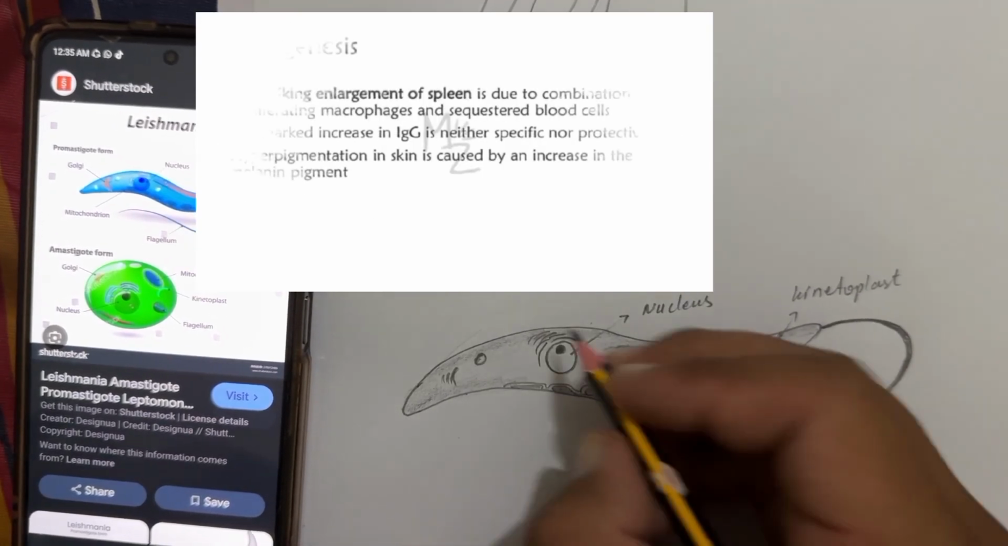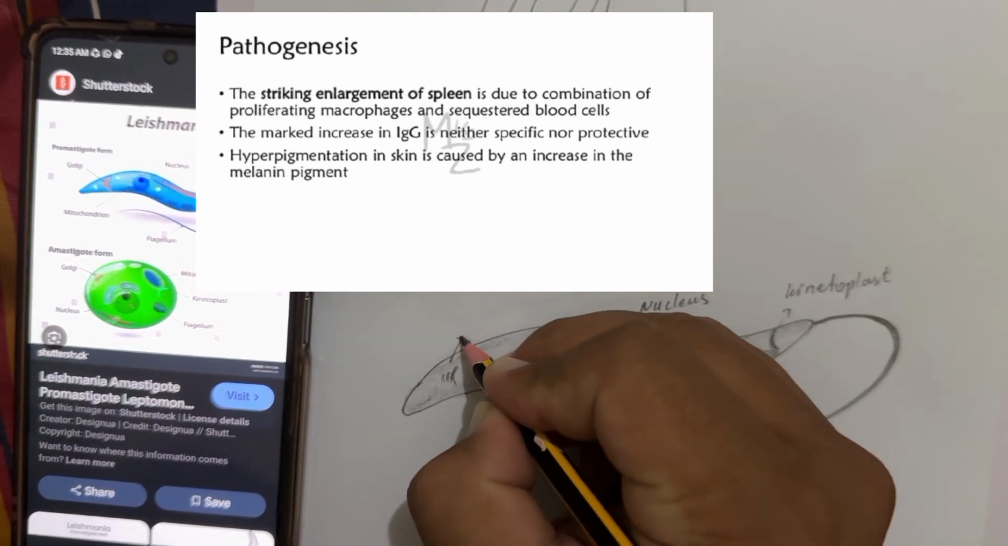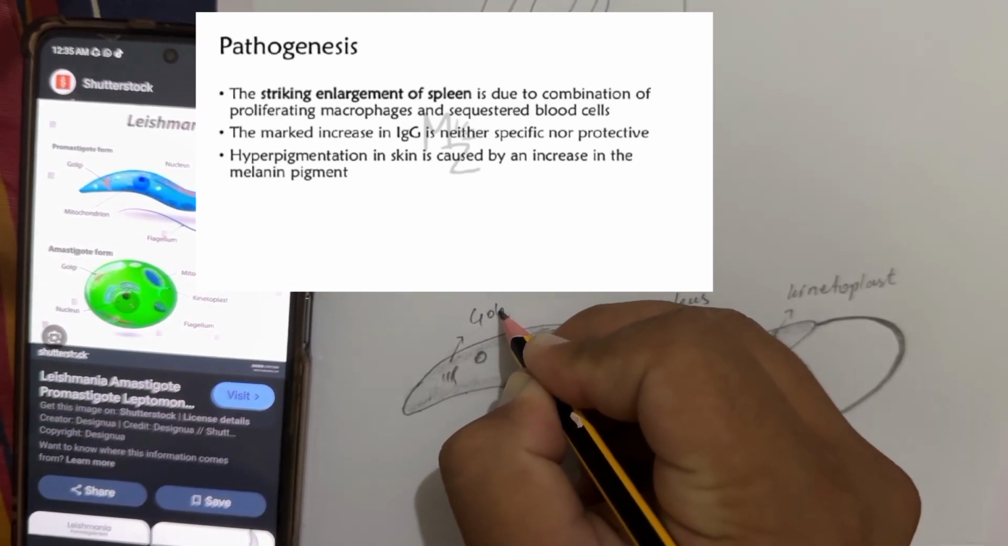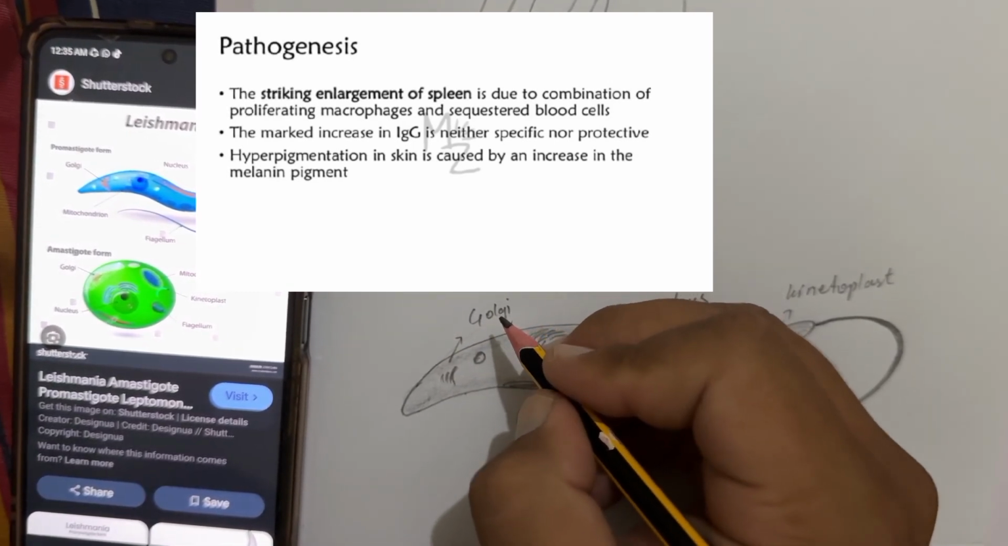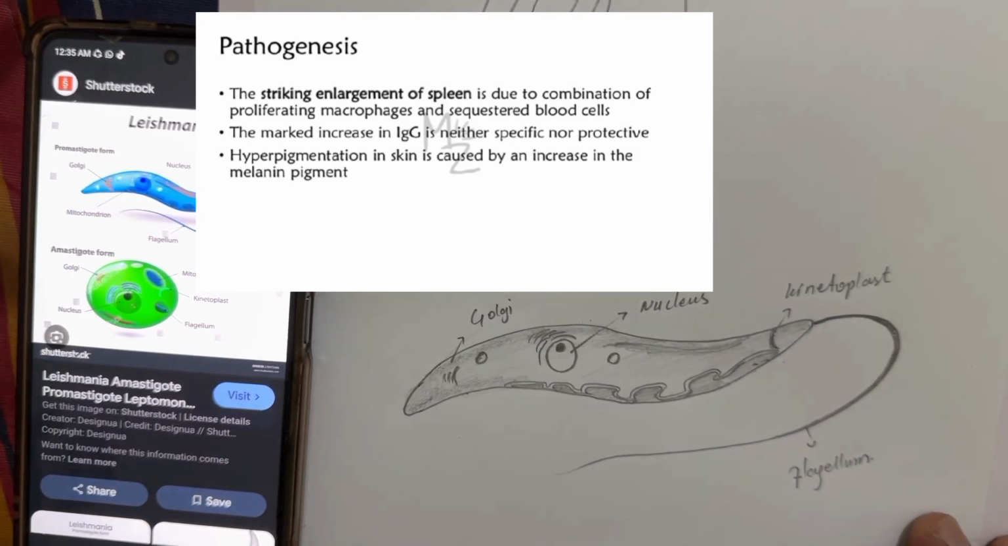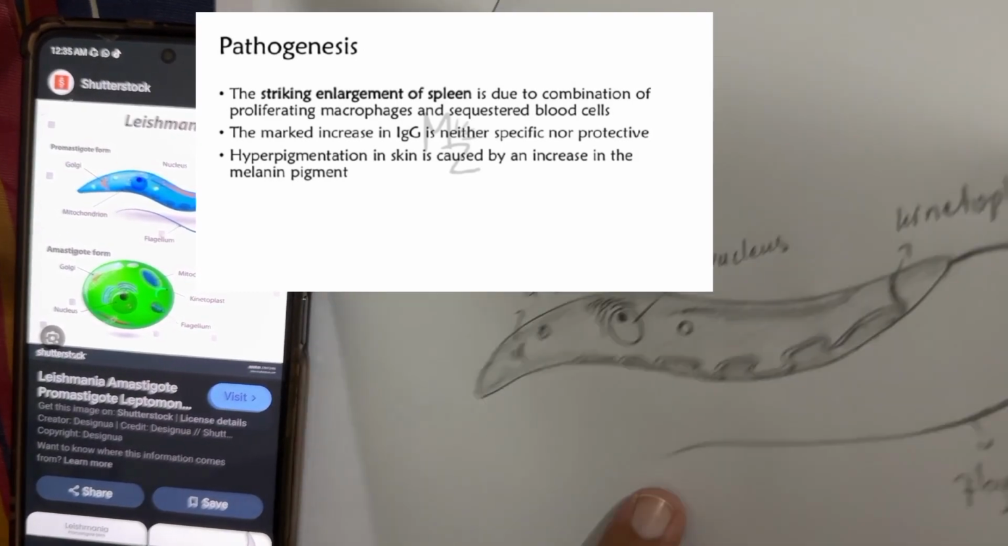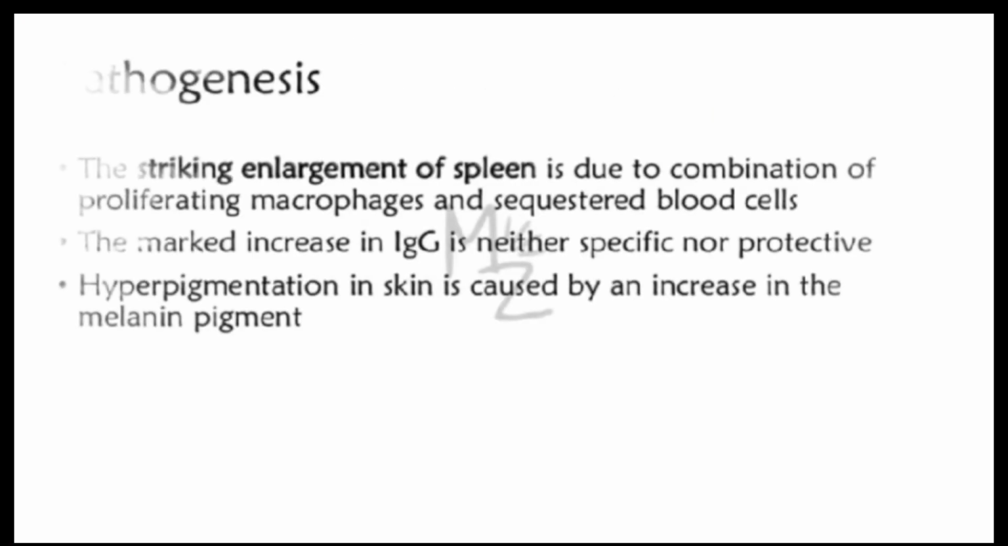The striking enlargement of the spleen is due to a combination of proliferating macrophages and sequestered blood cells. The marked increase in IgG is neither specific nor protective. Hyperpigmentation in the skin is caused by an increase in the melanin pigment that is responsible for the skin color in the human.